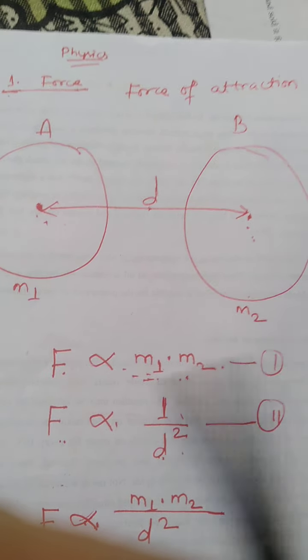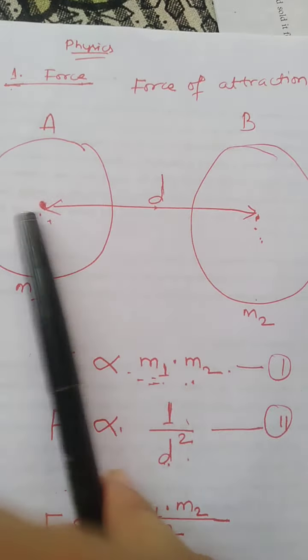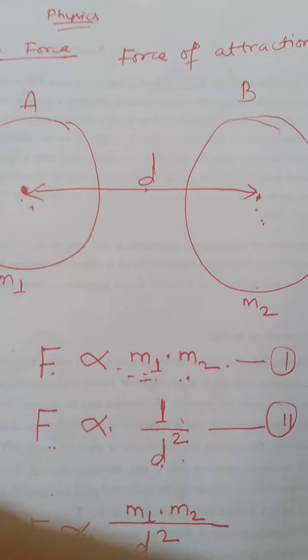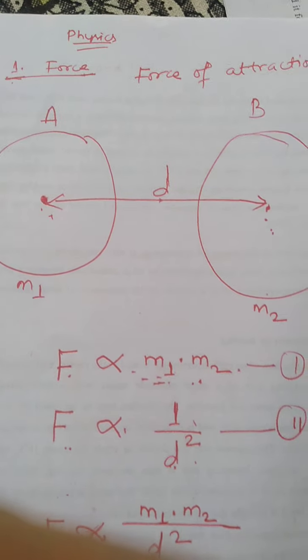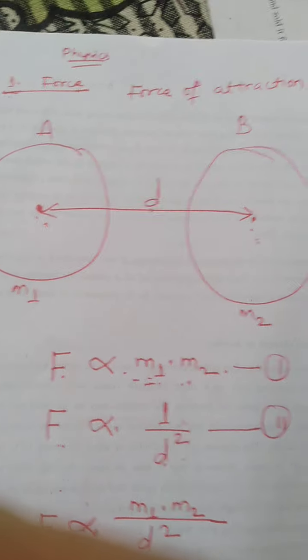Any two objects kept at a certain distance will start attracting each other like magnets. This force of attraction is called force of gravity, or simply force of attraction.